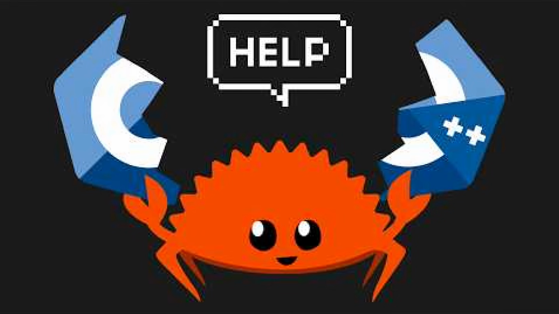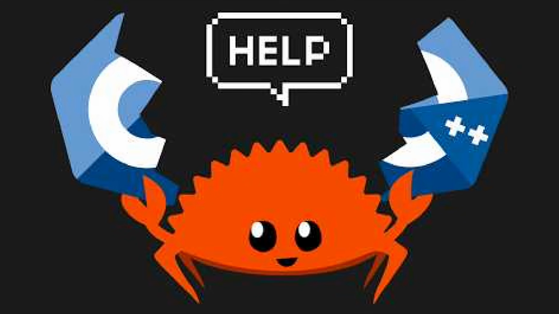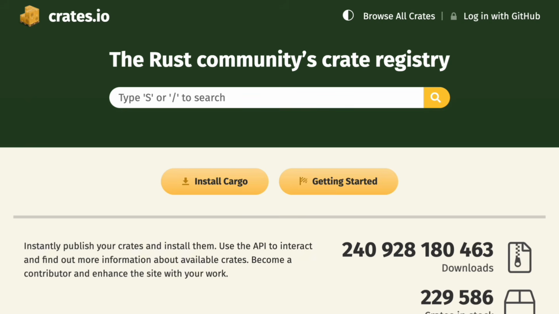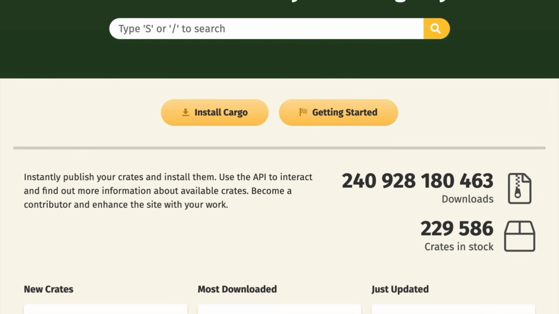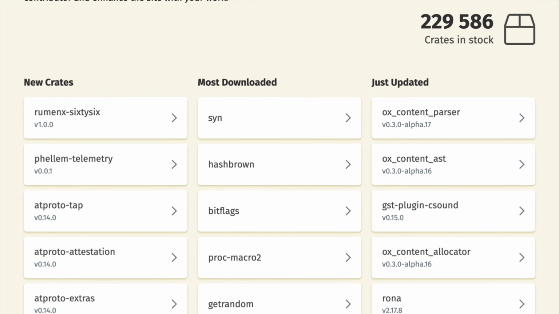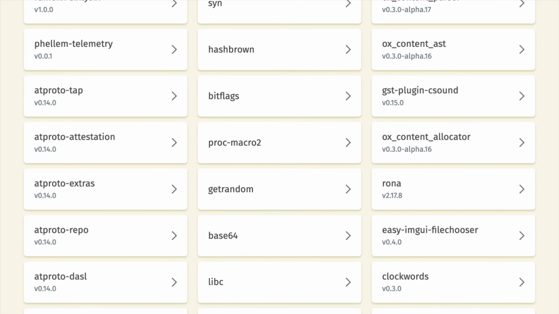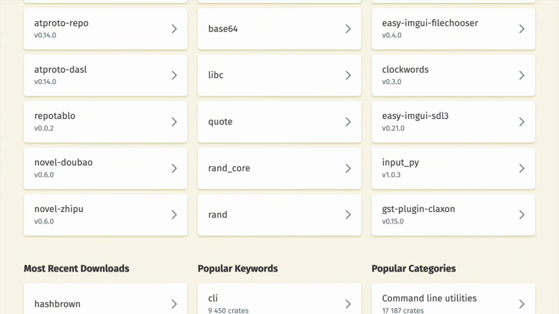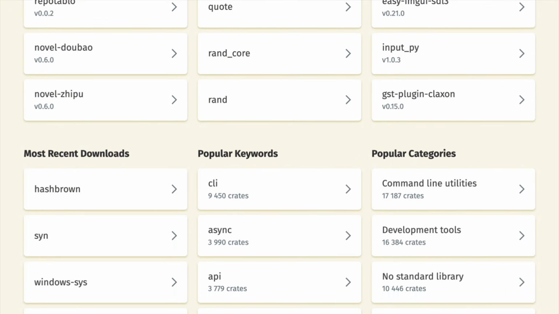The key point was that this critically important part of the system was completely rewritten in Rust. Rust's evolution would have been impossible without the Cargo and Crates.io tools. Cargo simplified project building, dependency management, and testing, while Crates.io became the central hub for distributing community-created libraries.